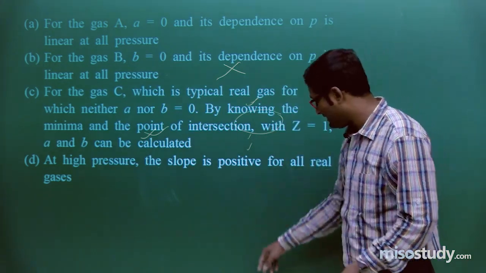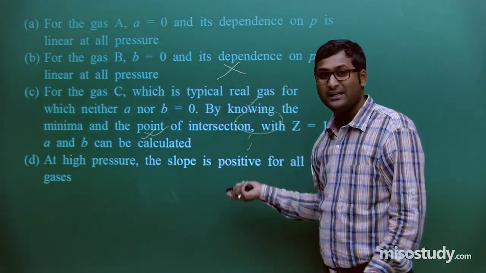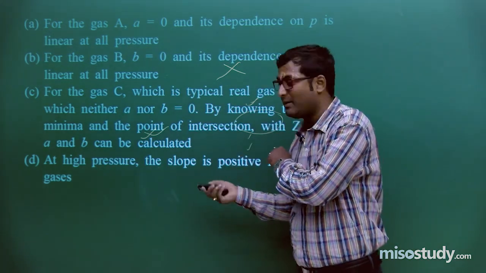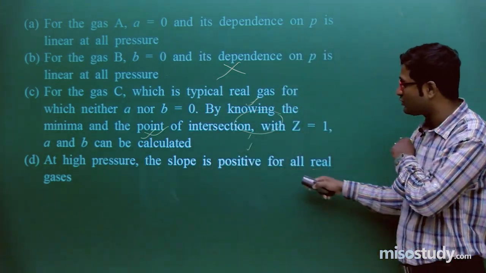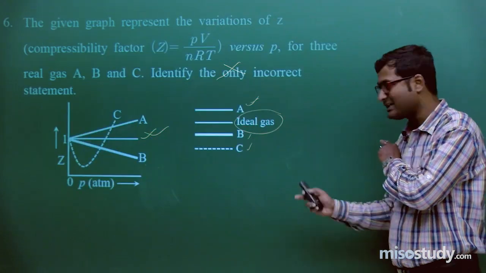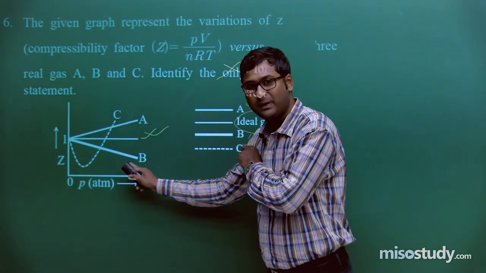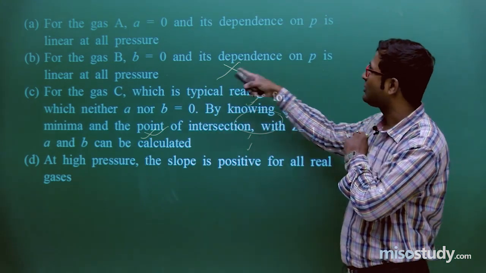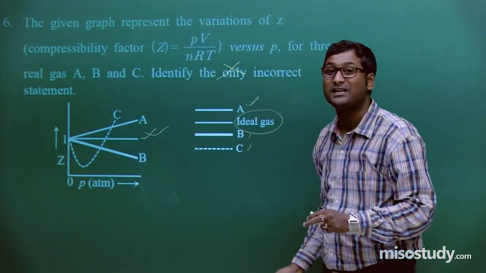Actually this question has its answer also, because in option 4, at high pressure the slope is positive for all real gases, definitely. But if I talk about B, it says the dependence on P is linear at all pressure.